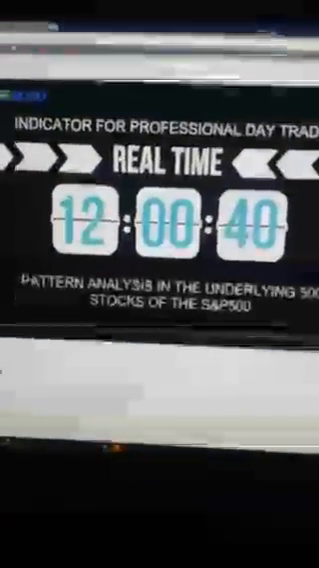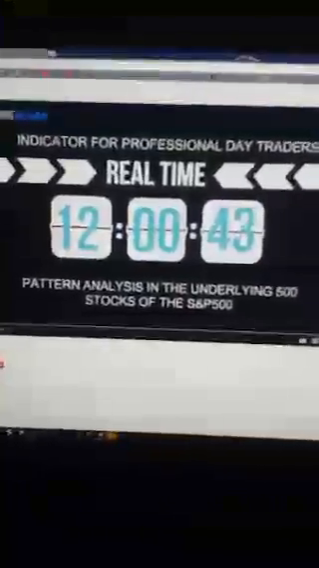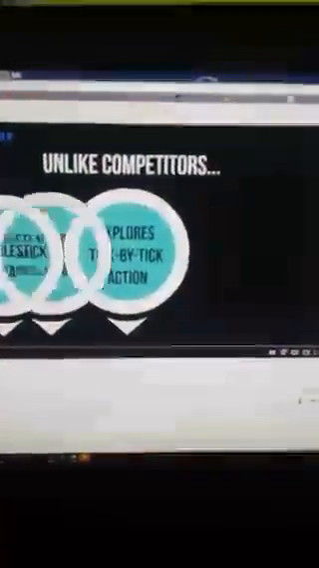Trading AlgoX is an indicator for professional day traders based on real-time pattern analysis in the underlying 500 stocks of the S&P 500. Unlike current outdated indicators, Trading AlgoX does not look at lagging candlestick data, but rather explores the tick-by-tick action in each individual stock making up the S&P 500 index and aggregates the results into simple oscillators. This ensures that traders always see the market as it is, and not based on a look-back period, making the Trading AlgoX oscillators a true real-time indicator. Our proprietary Overbought and Oversold oscillators show traders where the market is overextended and is likely to reverse.